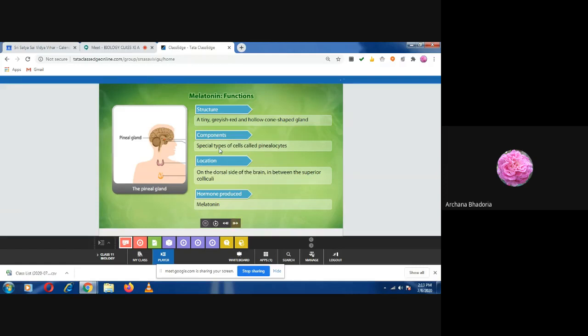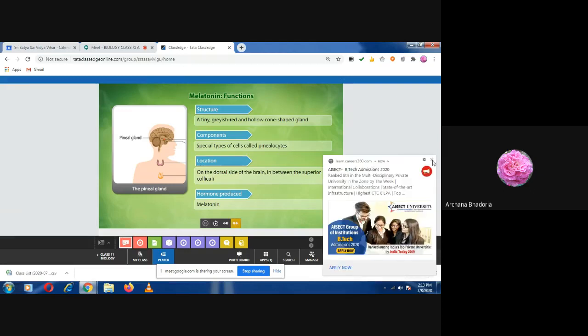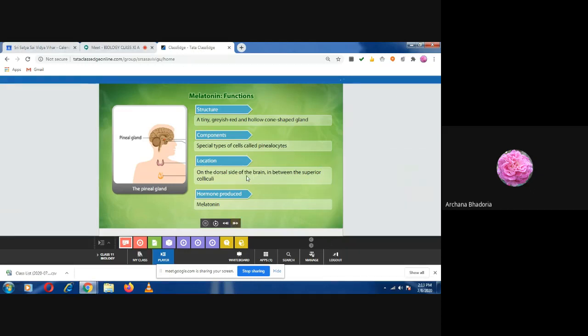Now, what are the components of it? The gland is made up of a special type of cells which are known as pinealocytes. The word 'cyte' added means it is a cell. So cells of the pineal gland, we call them pinealocytes. Then where is it located? The pineal gland is located on the dorsal side of the brain between the superior colliculi. So you can just remember, it is present on the dorsal side of the brain.